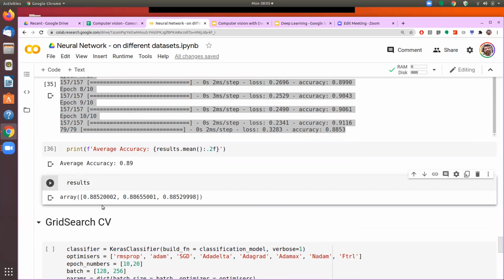So you see that we had given threefold, and the individual accuracy that we obtained in the first, the second and the third one is more or less the same. So we know that the system is running in a stable manner. It means that the variation in result from one run to the other, from one part of the data set to the other, is not very much. It means that it is a stable function.